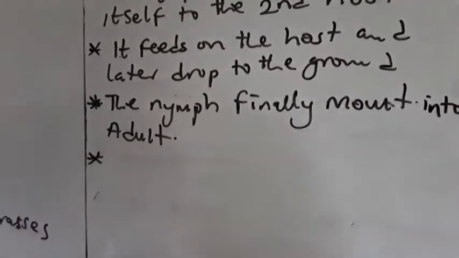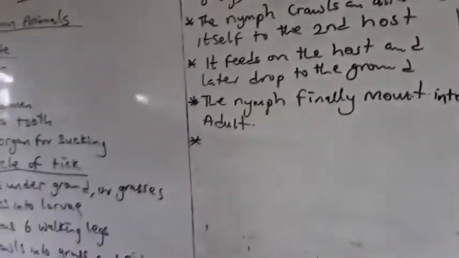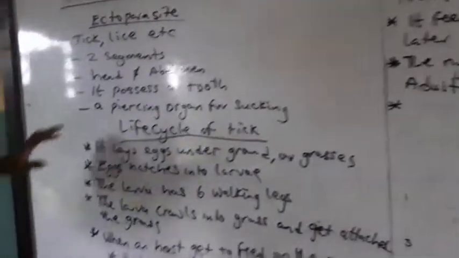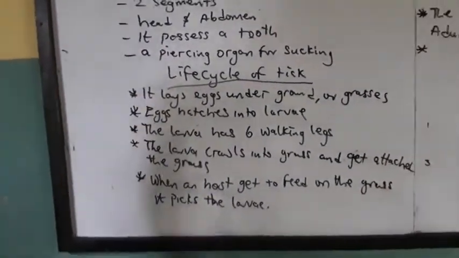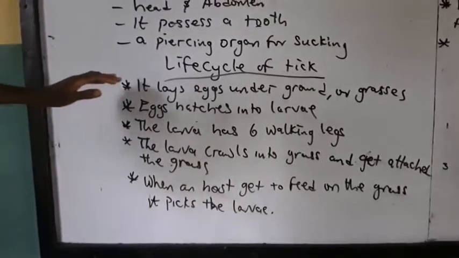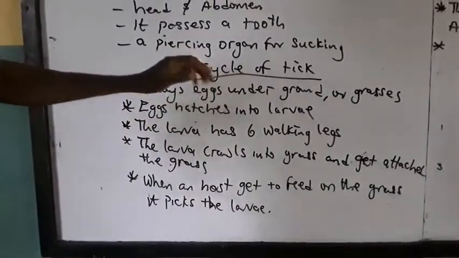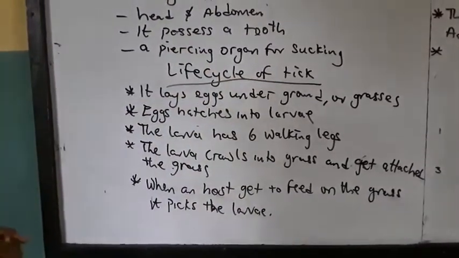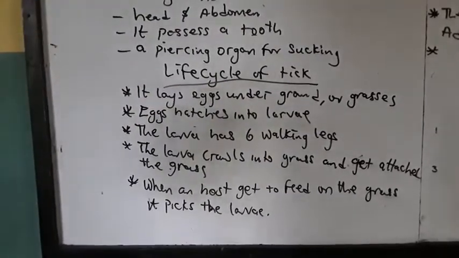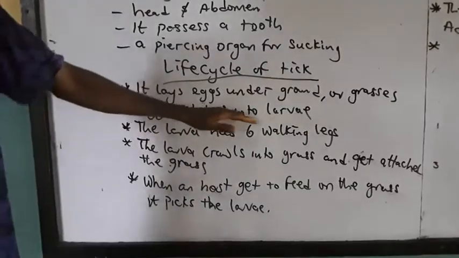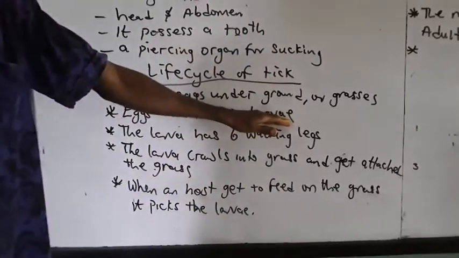All right, let me explain further, please. Let's start from the beginning. This is the life cycle of the tick, which is an ectoparasite. What the tick does is that it lays an egg on the ground or on grasses. Immediately the eggs are laid, when the condition is favorable, the egg will hatch into what we call the larva.